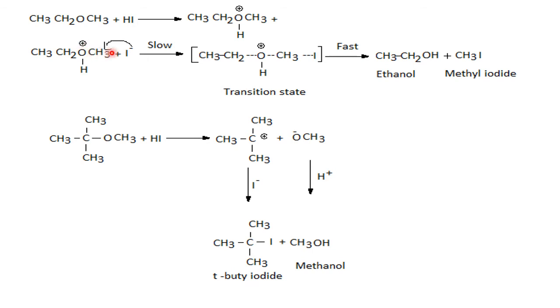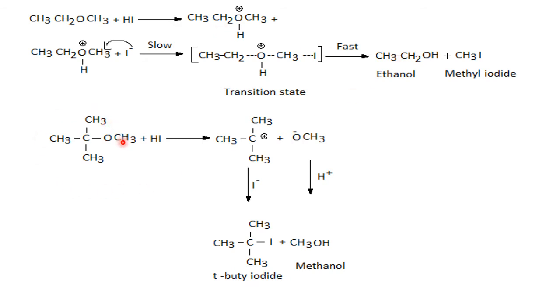It is very easy. The end portion of the ether: this bond will fall to nullify the plus charge. That means this will go as a plus. That is, the methyl carbocation goes out, and thereby we get what? CH3CH2OH. Ethanol forms. Now what is left here? CH3 plus and I minus. They will react and form methyl iodide. So first is what? The protonated ether. From that, the carbocation separates. The carbocation goes with the iodide, becomes the alkyl halide, and alcohol is formed.